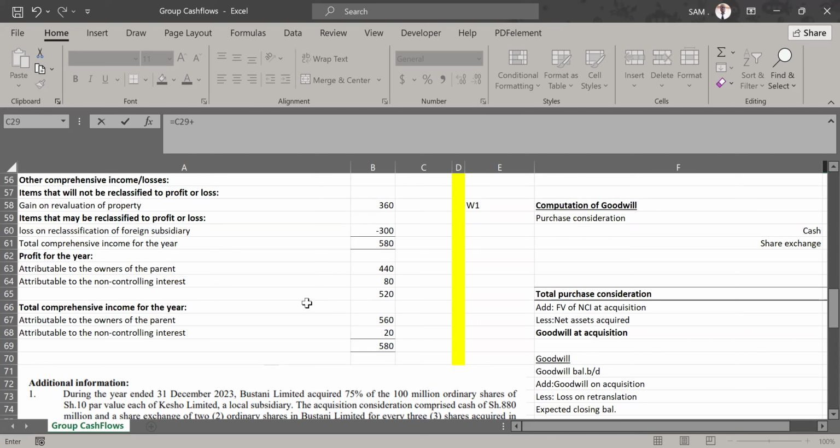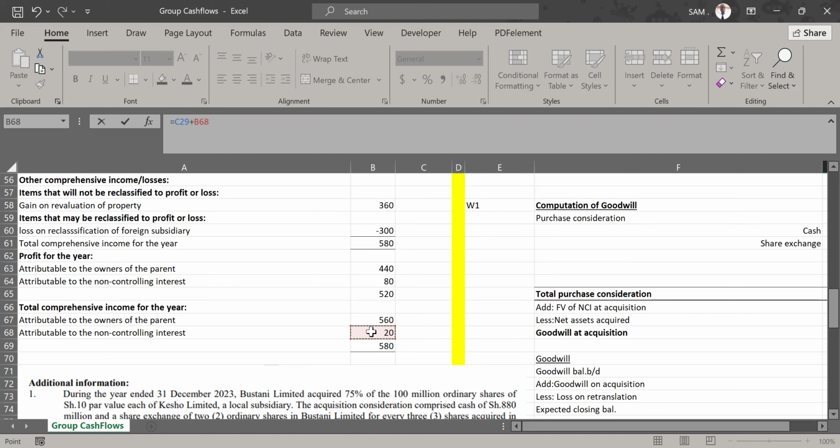I want you to look at the total comprehensive income section, there was that income which was attributable to NCI. There was that appropriation to NCI. Are you seeing it? Attributable to the non-controlling interest. How much was it? It was 20 million. That 20 million is adding onto the value, or increasing the account of NCI. So we are adding that 20. That is a share of profit that they were given.